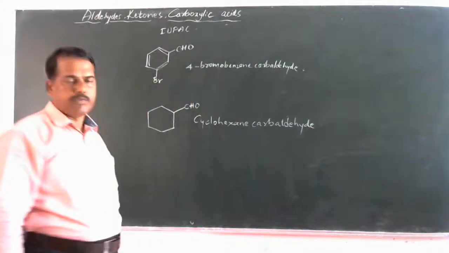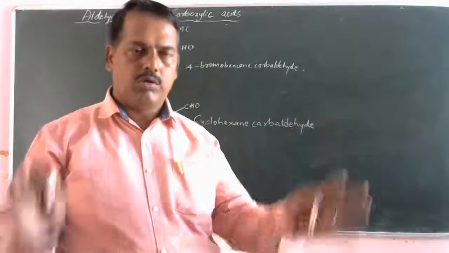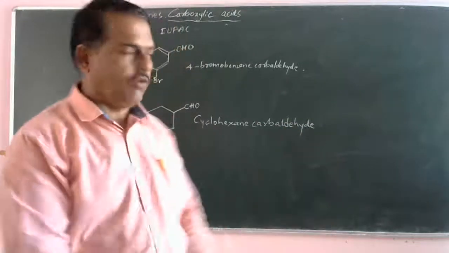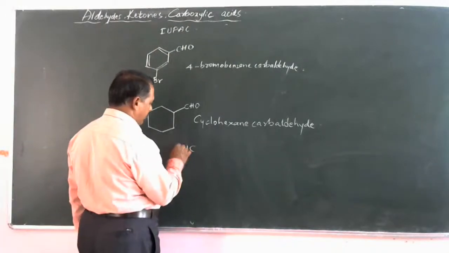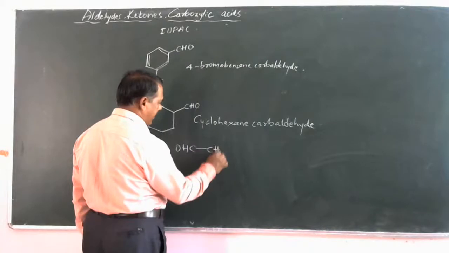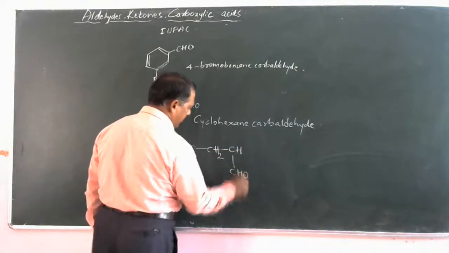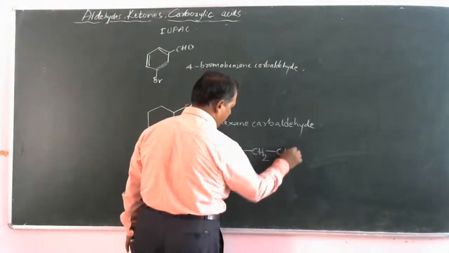Are you clear? See, if two or more aldehyde groups are there, then also it is named as, say, CHO, an aldehyde group, along with a hydrocarbon chain, CH2, CH, again CHO, CH2, and again CH2.